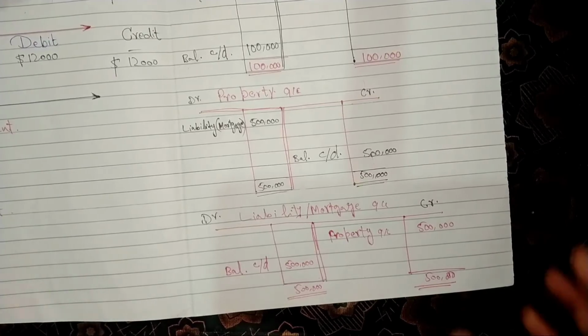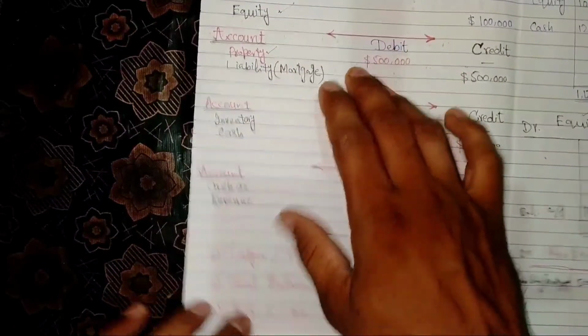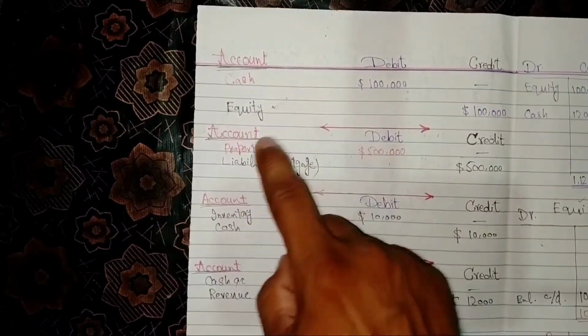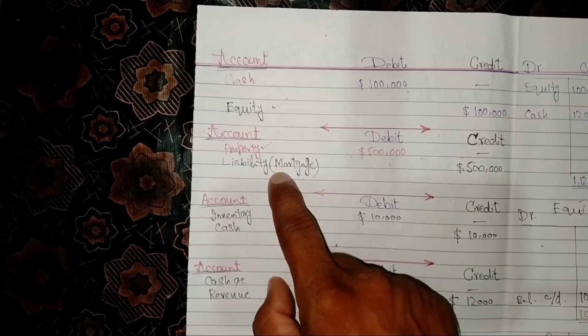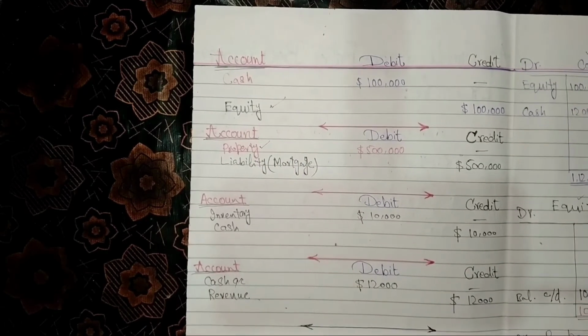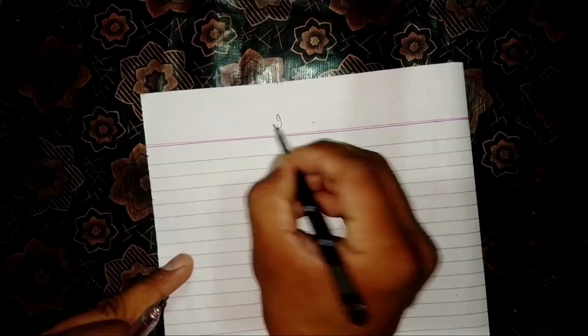After the completion of cash ledger account, equity ledger account, property ledger account, liability ledger account, the next item is inventory account. See here the inventory ledger account.